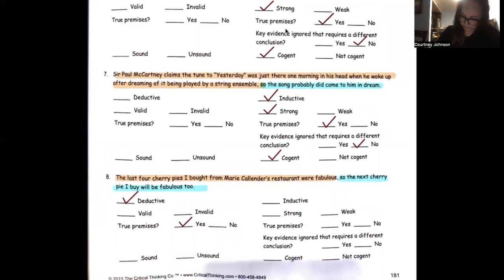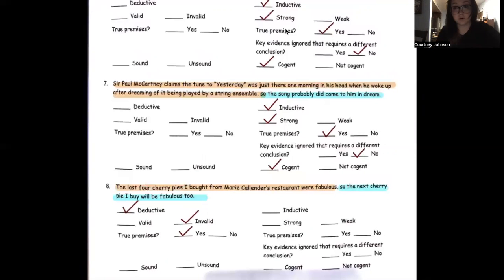As for number 8, our last one, I said this was a deductive argument because she is assuming that the next pie she will buy will be famous too, even though it could be a different cook, it could be a different bakery, it could be terrible. So I said, yes, the premises may be true, but is it possible for the conclusion to be false? Yes, so it is invalid. And that would be it for our activity today.